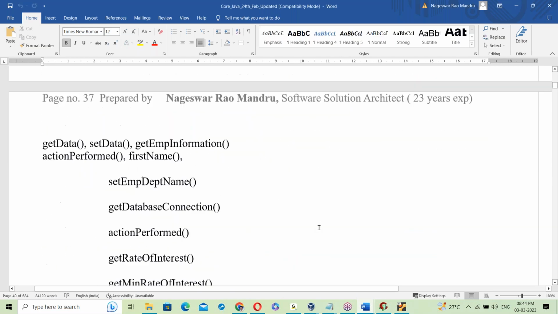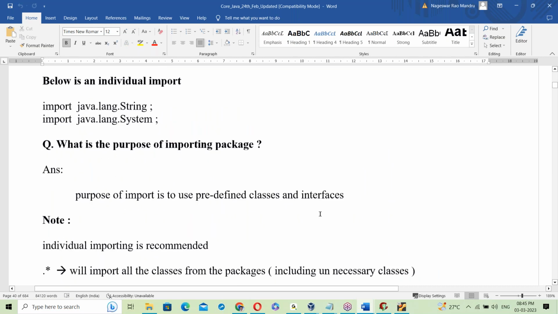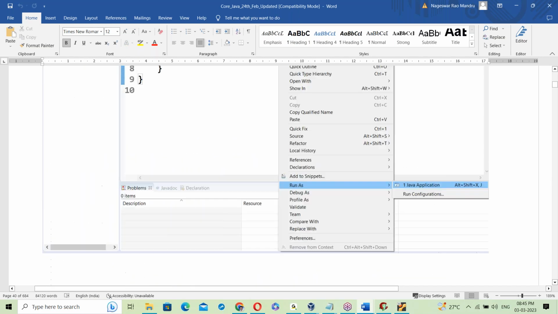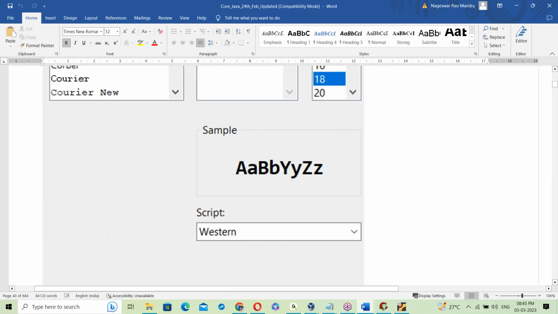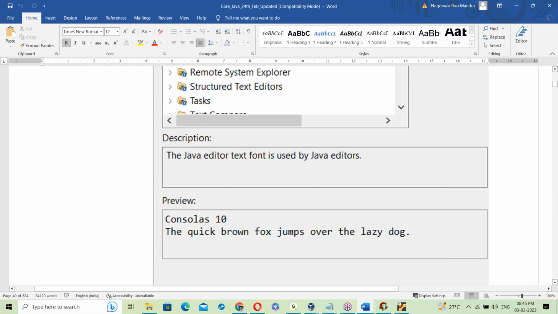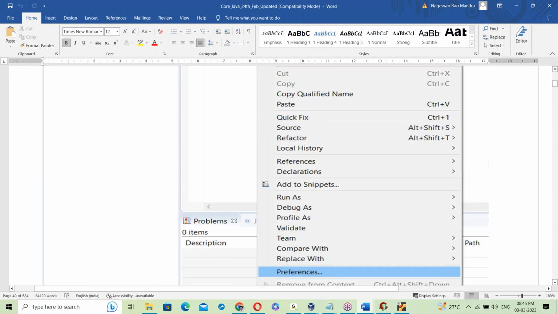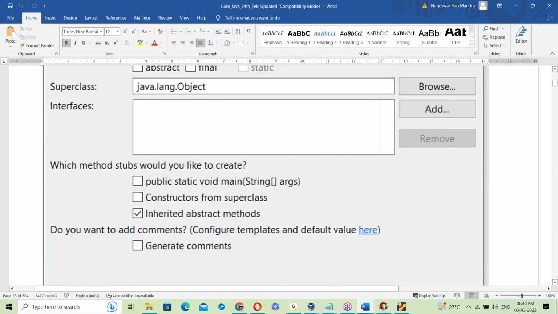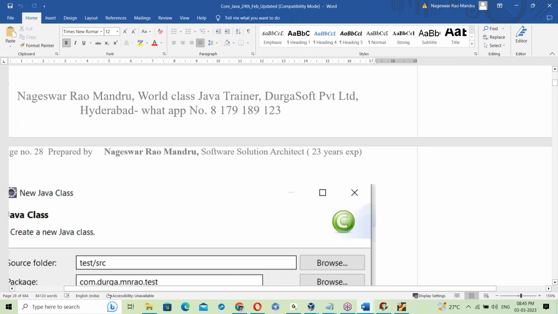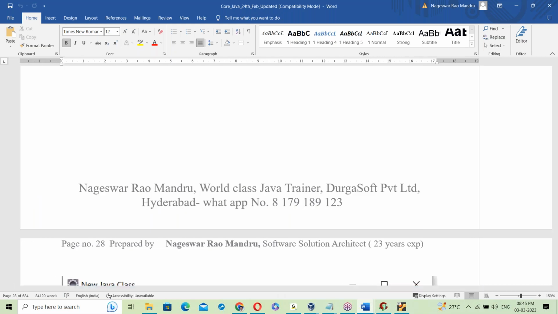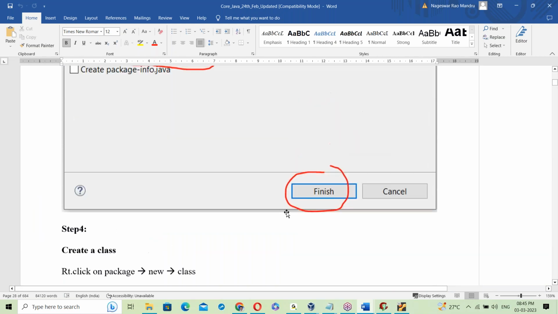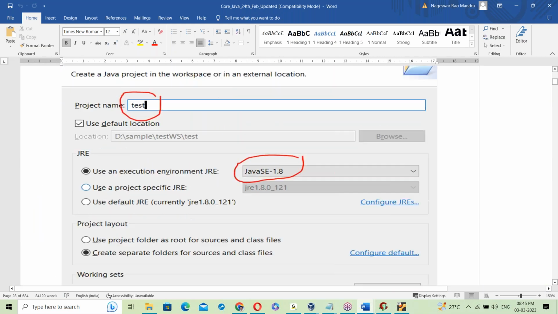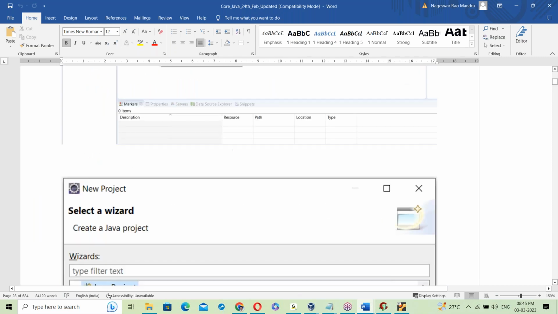Today's class: how Java made us platform independent. Here, if it is an exe file, it is OS dependent because it links with the OS library. A Java .class file is platform independent because it links dynamically. Since it uses dynamic linking, it is platform independent. Okay, the differences between an exe file and a .class file.